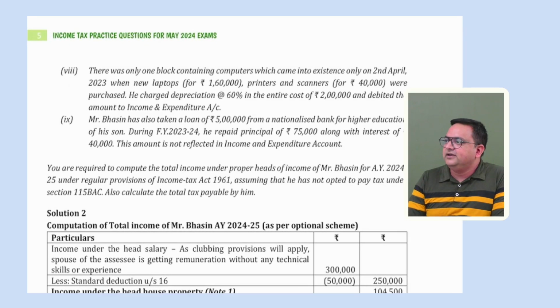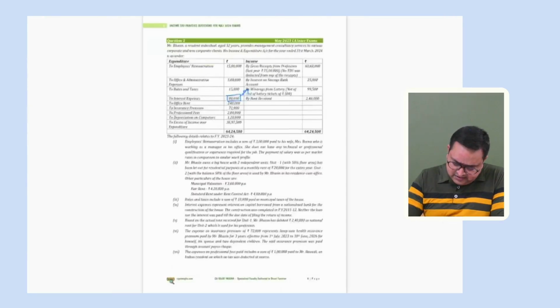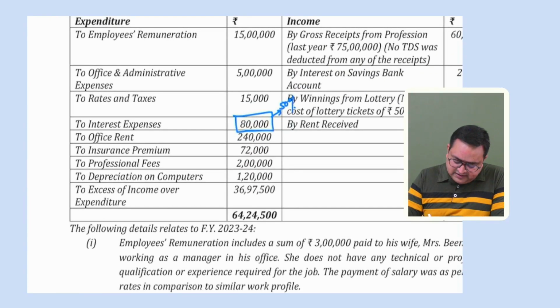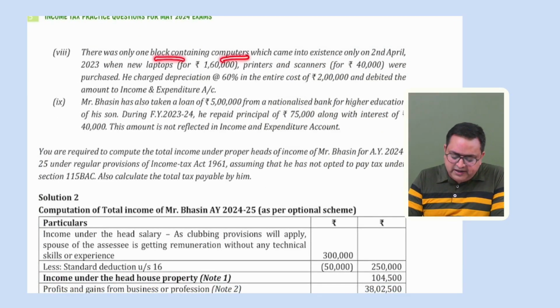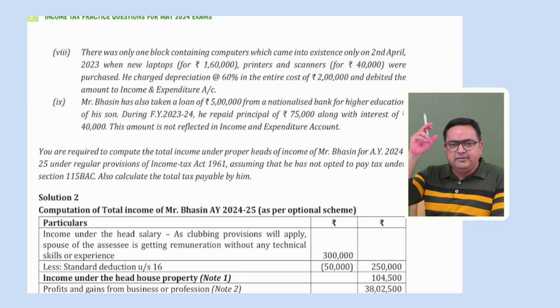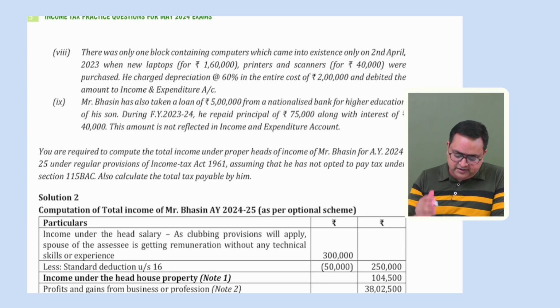8th point, it says there was only one block containing computers. So there was only one block. I have read in the question also, they have mentioned that there was a depreciation on computers of 120. There was only one block containing computers which came into existence only on 2nd April 2023. It was not from the very beginning, it came into existence from 2nd April.